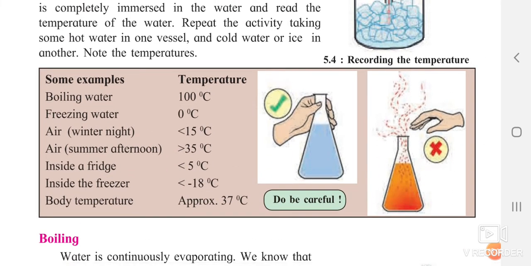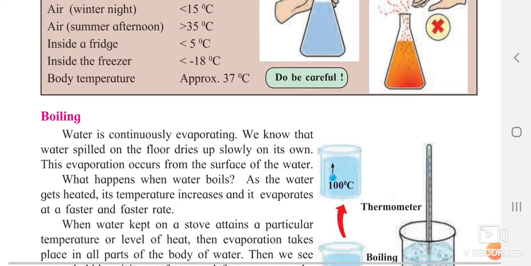Now they have given you certain temperatures. Yes, some examples and the temperatures also. The boiling point of water is 100 degrees Celsius. The freezing point of water is 0 degrees Celsius. Air in the winter night is less than 15 degrees Celsius. Air in a summer afternoon is more than 35 degrees Celsius. Inside the fridge, it is less than 5 degrees Celsius. But inside the freezer, the upper side of the fridge, it is less than minus 18. So think how cold it will be. And everyone's body temperature is approximately equal to 37 degrees Celsius.